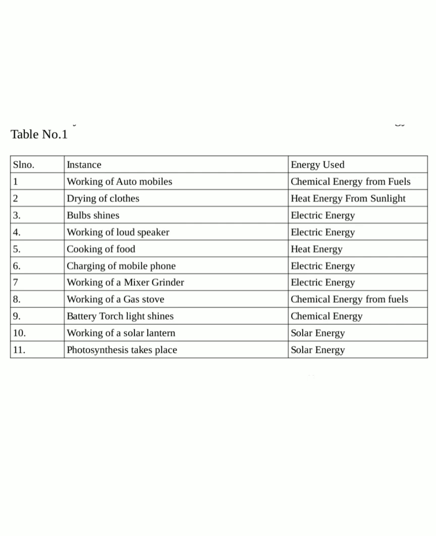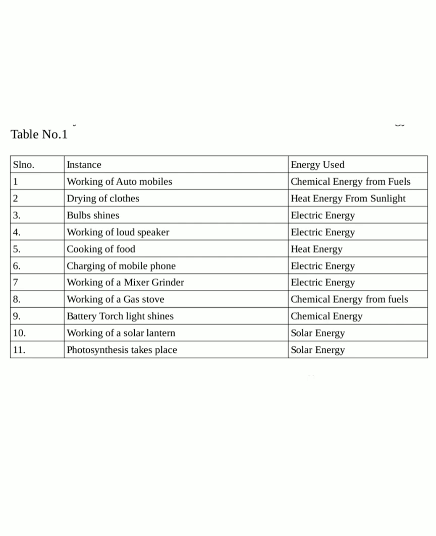Next one is working of a solar lantern. It needs solar energy which is saved in it, isn't it? So the energy used in the working of a solar lantern is the solar energy. When photosynthesis is taking place, the plant traps solar energy. So the energy used is also solar energy.